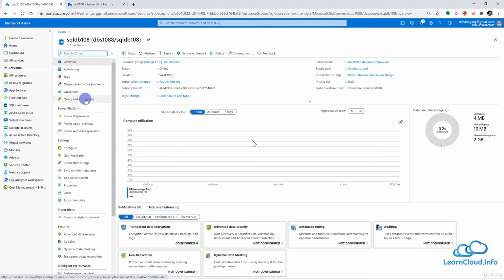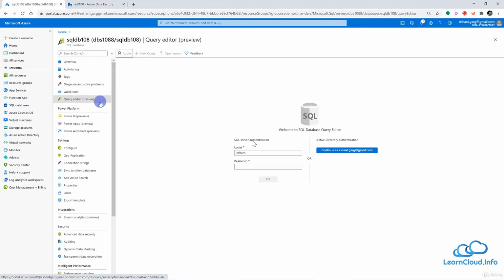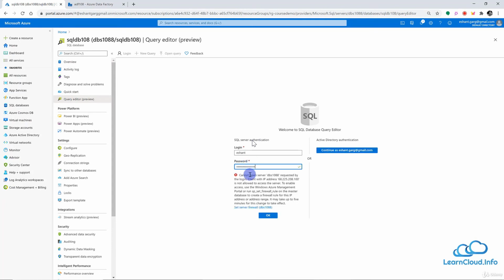Now let's make our destination ready too. Let me go to the query editor here, and I will most likely not be able to log in because I have to add my IP address here. Yes, I'm getting errors.